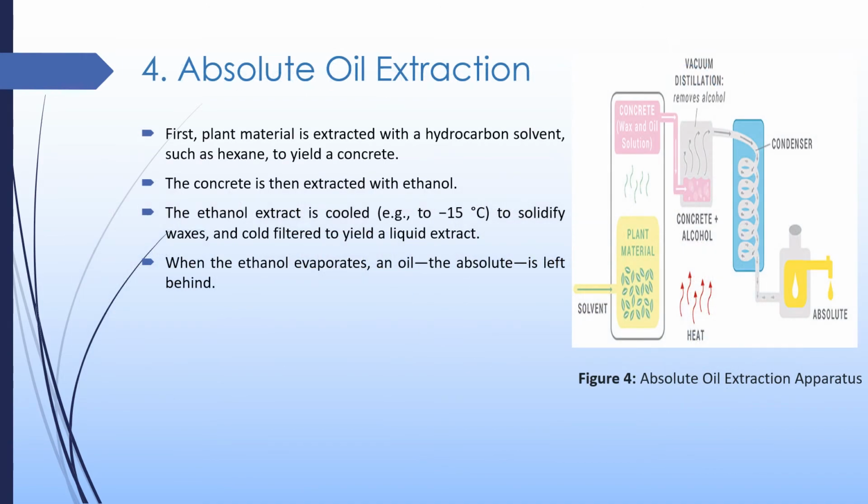The fourth method that can be used is absolute oil extraction. It is just like the solvent extraction method, where we use a solvent, that is hexane, and as a result of using hexane we get a concentrate that contains waxes or oil solutions. Next, to obtain the oils, we use alcohol, that is ethanol. That concentrate mass is added into the alcohol, mostly ethanol, and then this alcohol is heated.